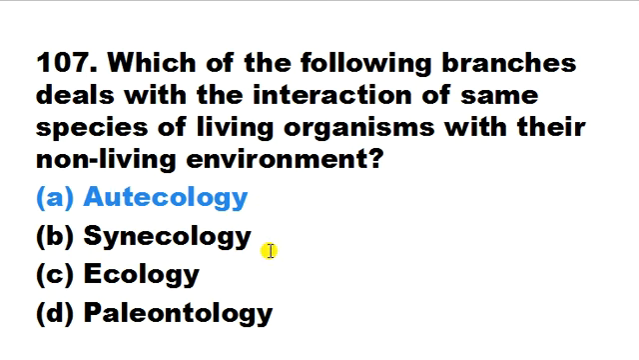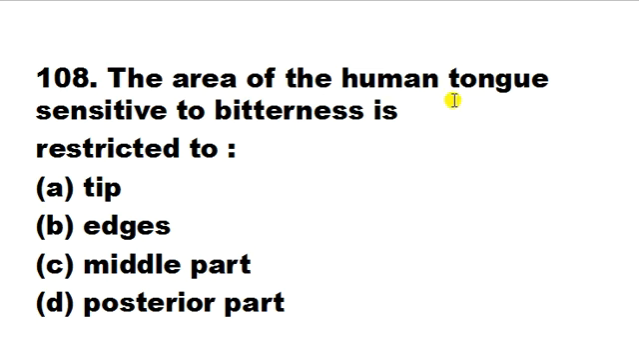The area of human tongue sensitive to bitterness is restricted to tip, edges, middle part, posterior part. Here its correct answer is posterior part. जो area होता है posterior part वाला tongue पे, that is sensitive to bitterness taste. जो बिटरनेस का टेस्ट होगा वो वहाँ पोस्टीरियर पार्ट पे रिकॉग्नाइज होता है टंग को.